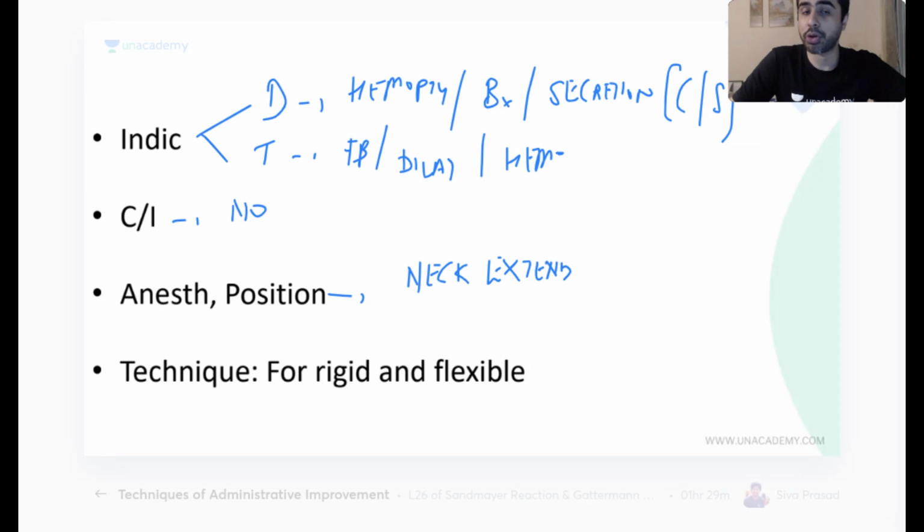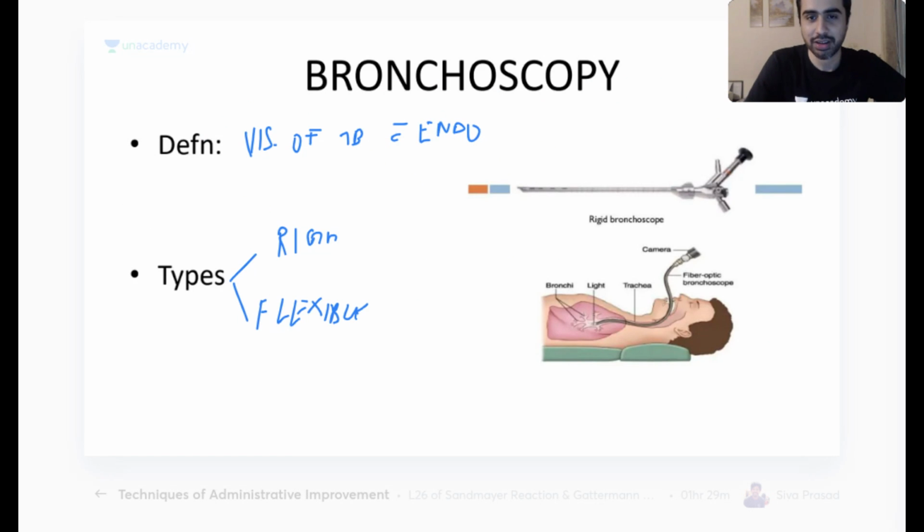From where do I put the endoscope? From the nose or from the mouth? And what is the anesthesia that is required? Yeah, nose. Are you sure? Are you sure? Rigid. And see how they have put this one.